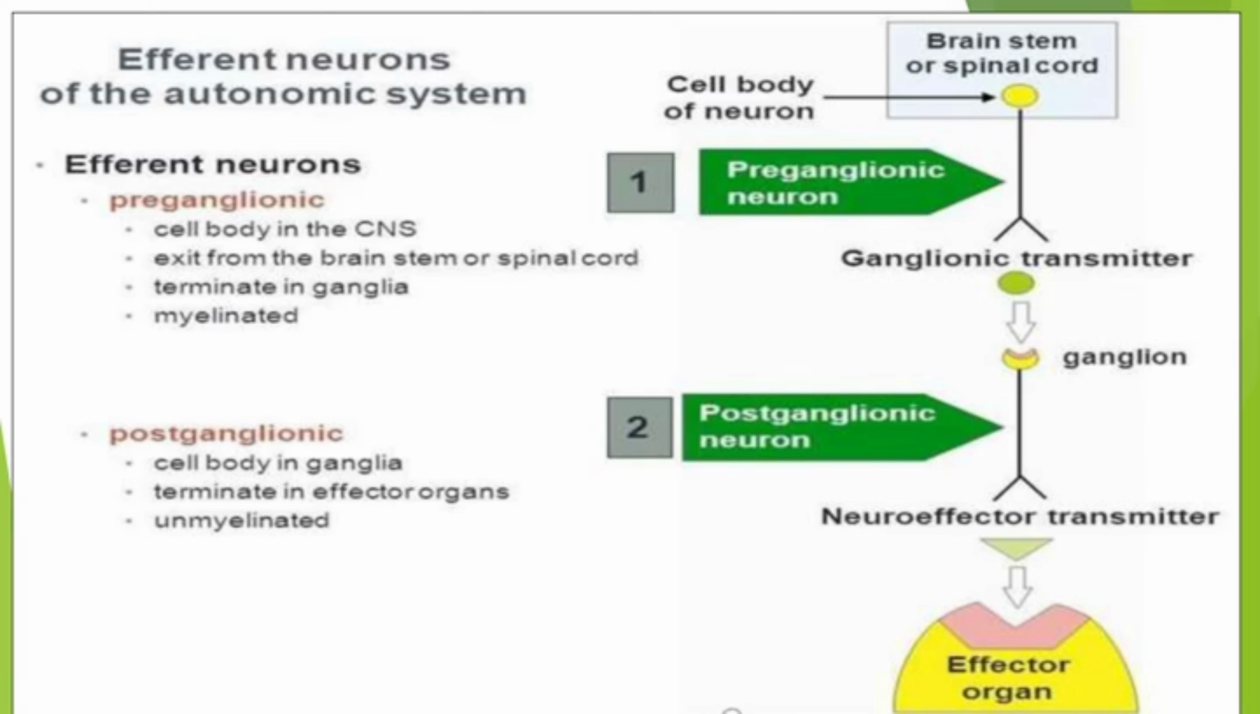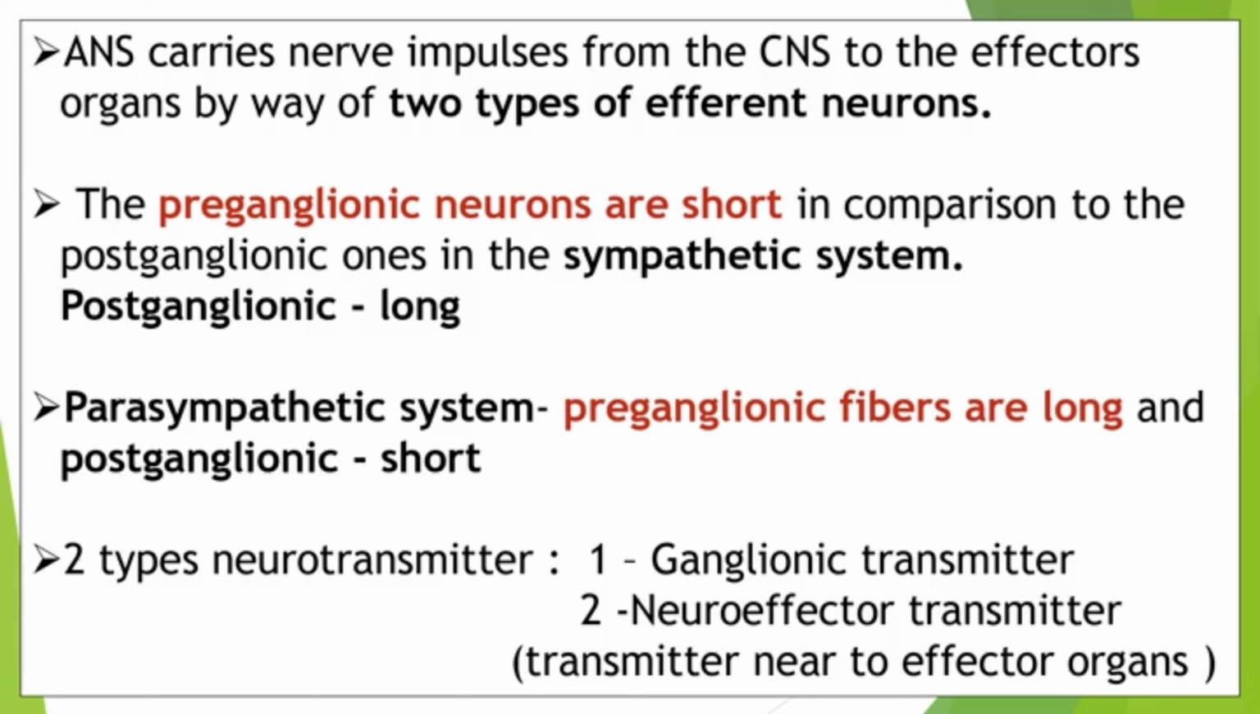The next slide I mentioned here: the two types of neurons coming in the efferent pathway, preganglionic and postganglionic. The preganglionic neurons are short in comparison to the postganglionic ones in the sympathetic system. That means the postganglionic is long in the sympathetic system, and the preganglionic is short. In the parasympathetic, the preganglionic fibers are long and the postganglionic neurons are short. These are very important points and we can expect questions from this portion also.